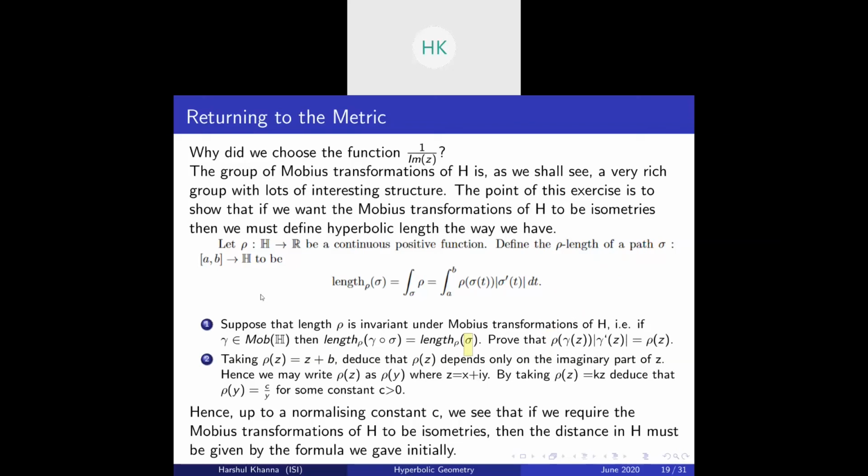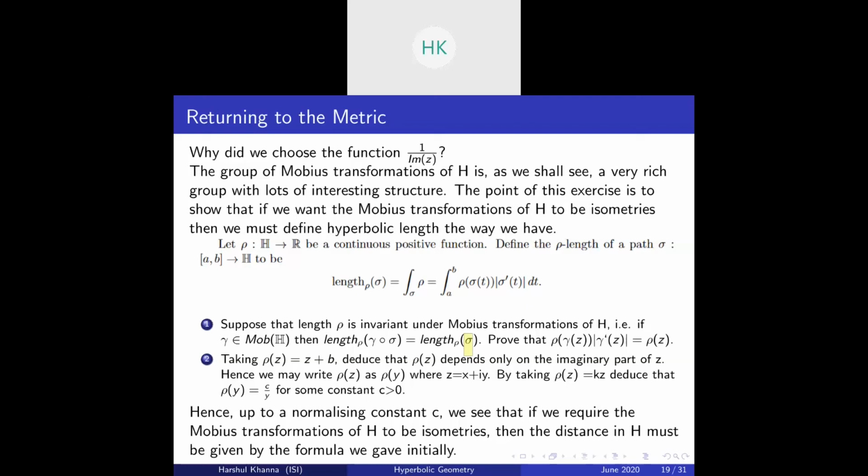So first let's take gamma to be the translation part, that is z plus b for b real. When you plug that in, after proving the first part, you get rho of z plus b times gamma dash z, which becomes 1. So basically it says rho of z plus b equals rho of z. So note, by altering b, that is taking it to be minus the real part of z, you can prove that rho of z is equal to rho of y, where y is the imaginary part of z. So rho of z depends only on the imaginary part of z.